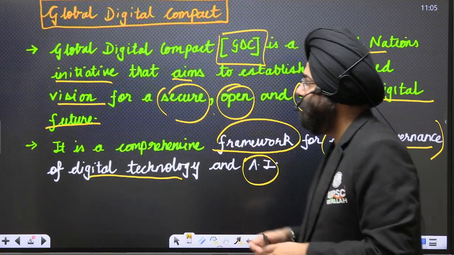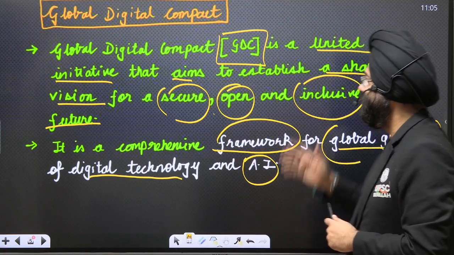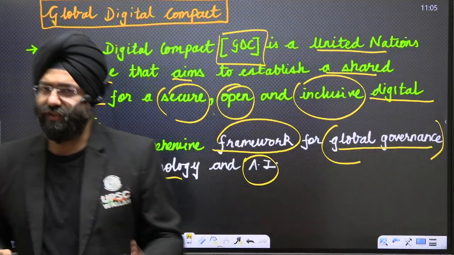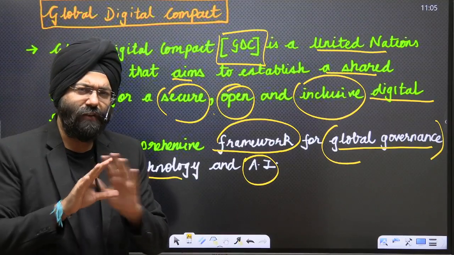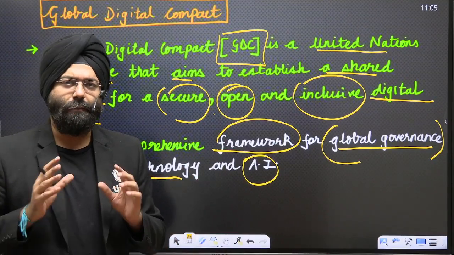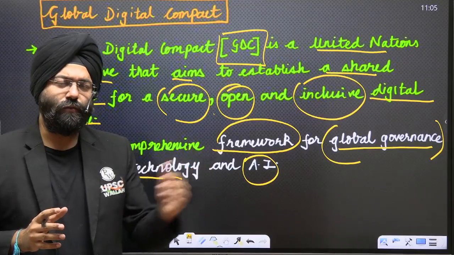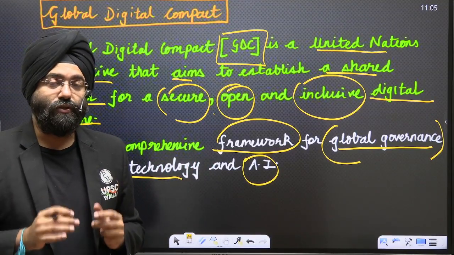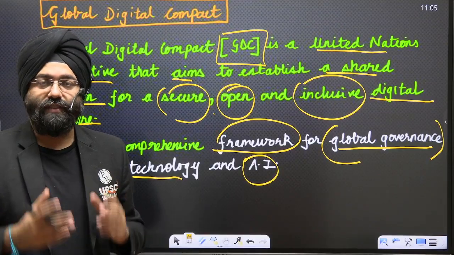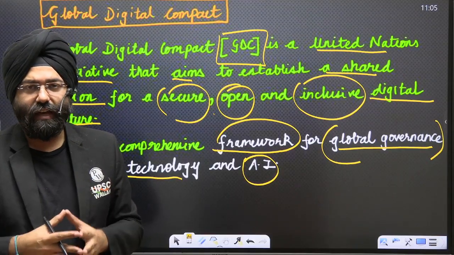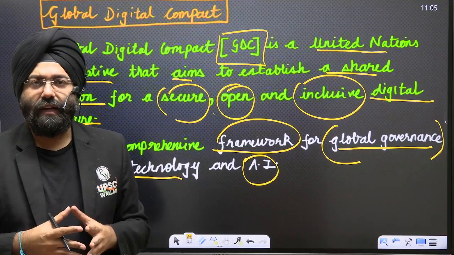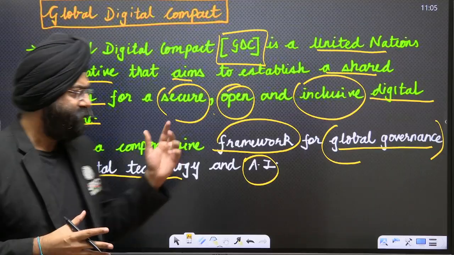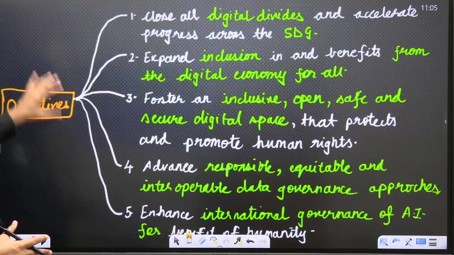Again, repeating, it is an initiative that aims to have a secure, open and inclusive digital future, for everybody. Everybody should reap the benefits of this digital revolution that is taking place. Along with it, we need to take care that it is for everybody, it is also secure, privacy concerns are adhered to, and obviously human development, economic development and social development dimensions are also associated with that. As we move ahead, please understand what the objectives are.